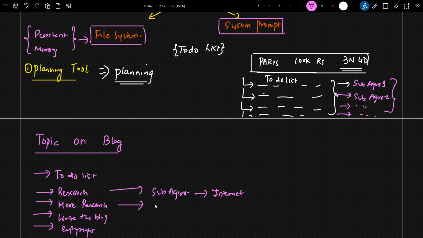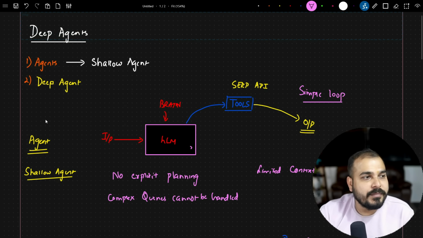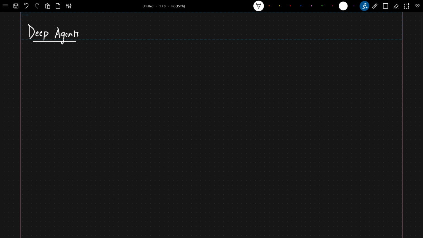Then for more research, let's say this sub agent has access to arXiv, which has research papers. Then another sub agent will be an expert in writing blogs. And the fourth will check the copyright from the internet. Then all the tasks will be done in parallel, right? So I hope you got an idea about how a deep agent works. I hope you have got a basic understanding of how deep agents actually work.